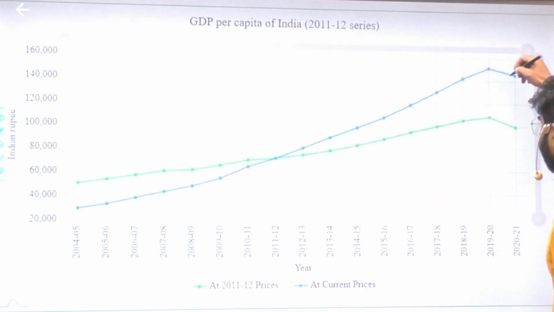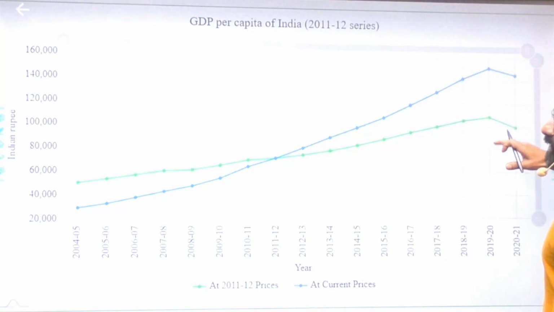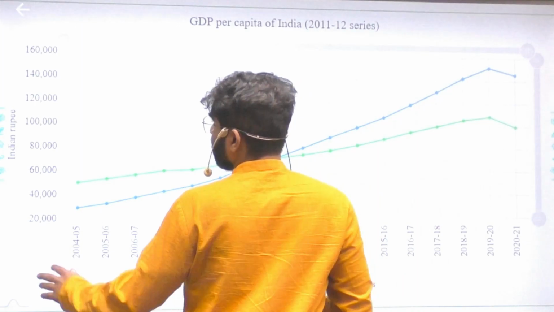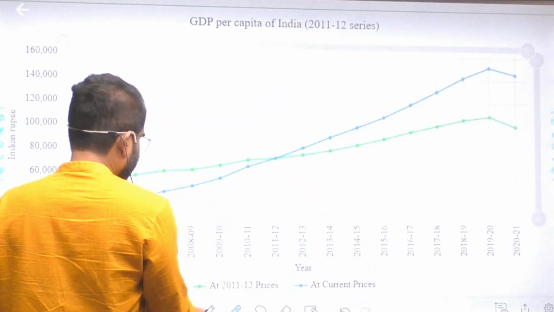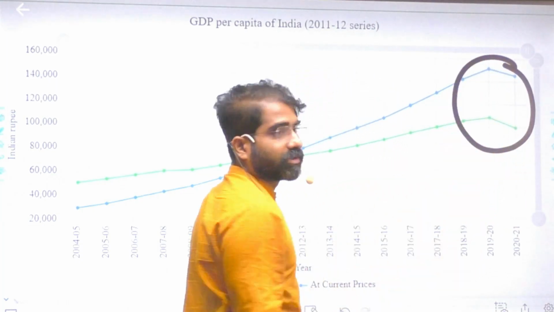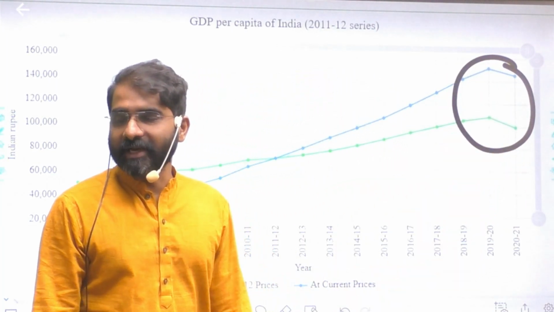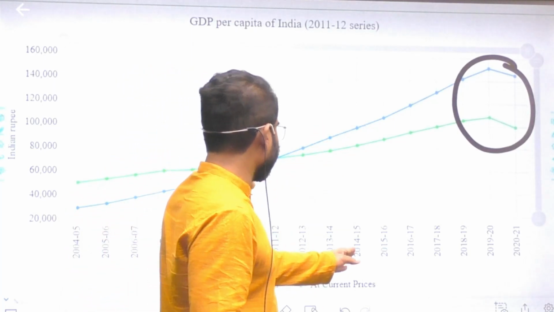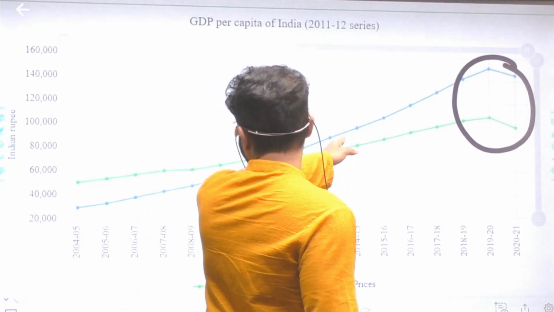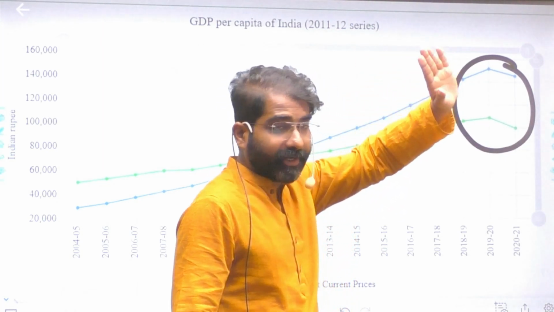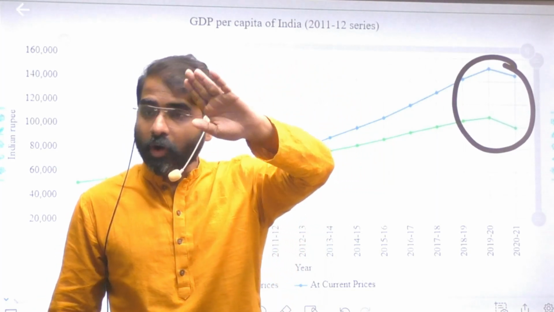From 2019-20 to 2020-21, you find a dip with respect to the per capita. So here, this dip clearly shows, now we clearly observe this, this is very important. This dip clearly shows that there is no steady increase. Of course, from 14-15 if we take, somewhere around 86,000, now it is 1.76 lakh. So almost doubled.